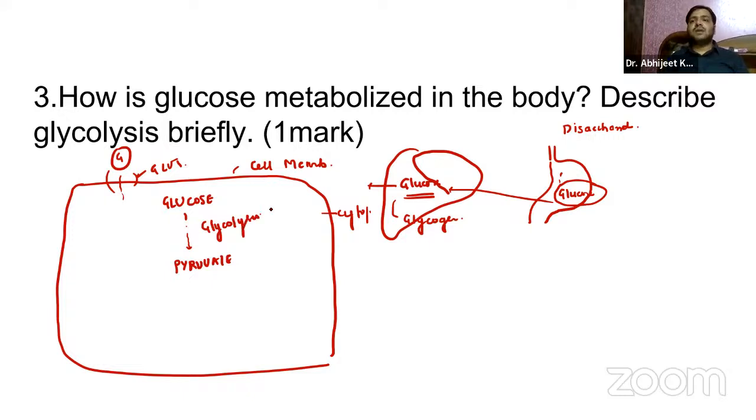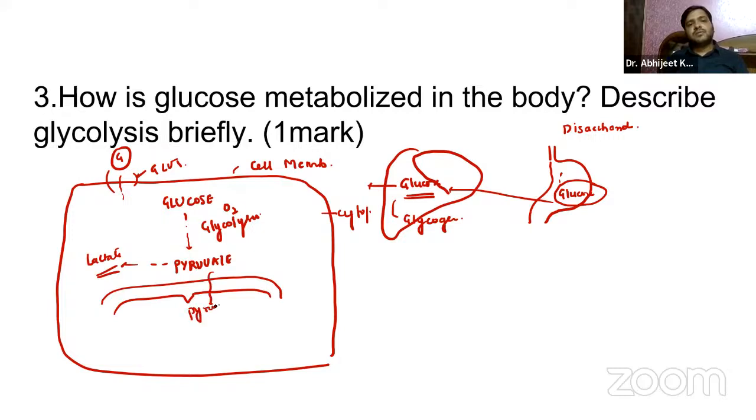Over here, basically the energy will be generated, right? Again, if there is an absence of oxygen, it will be converted into lactate, anaerobic glycolysis, right? After pyruvate, this pyruvate will be entering into the mitochondria, guys, and will be changing into acetyl coenzyme A that will enter the TCA cycle and provide energy, right?